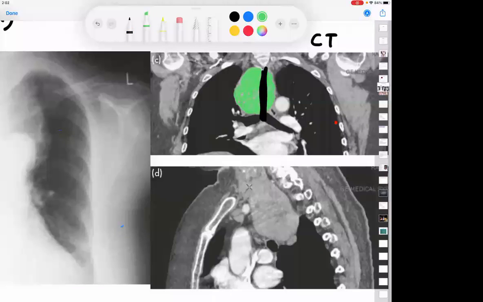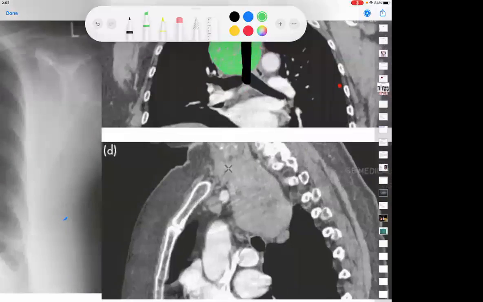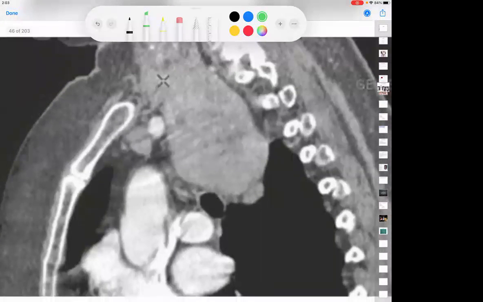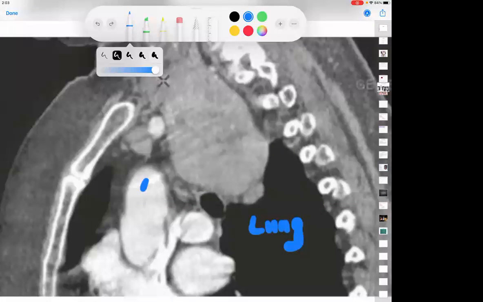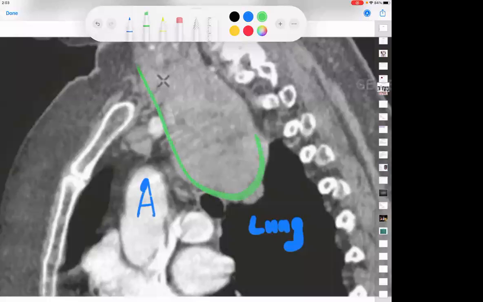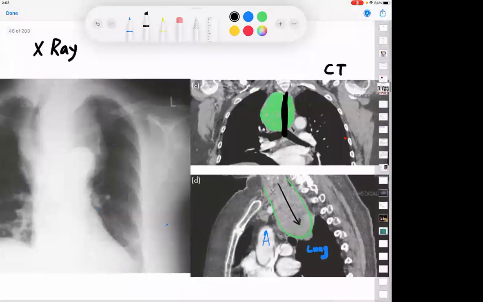It is a highly vascular thyroid. Very good. And if it is thyroid, now look at this picture. This is the lung. This is the aorta. But there is something else which is coming from above downwards. What is the structure that is coming from above downwards?